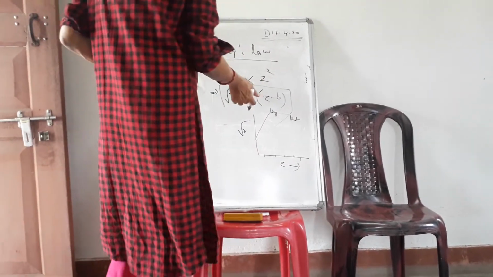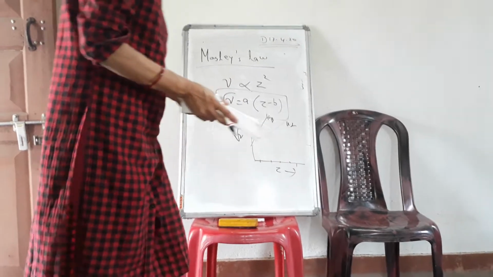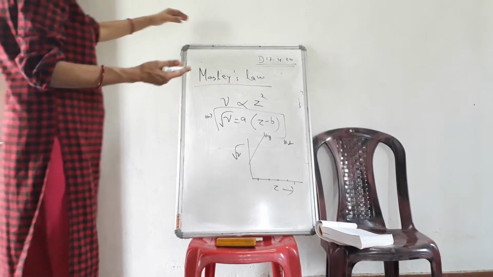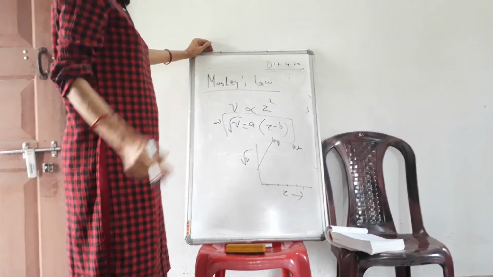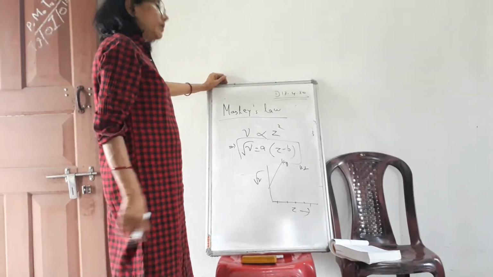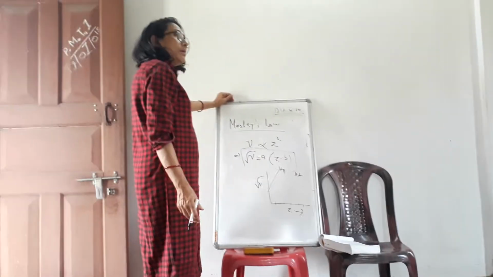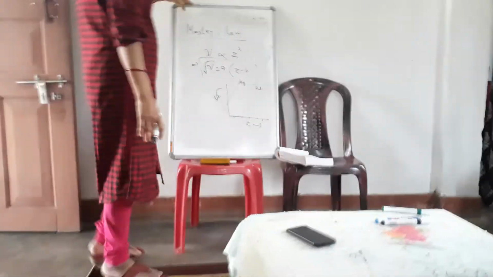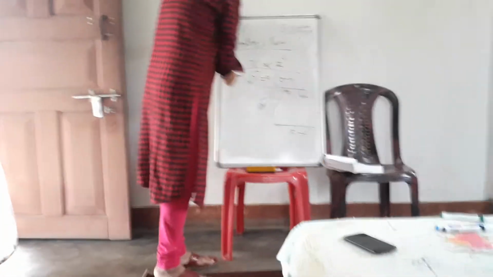It shows that the atomic number Z plays an important role, because the property of the characteristic X-ray depends on the atomic number. The atomic number is the main parameter for any material. So this is Moseley's law.